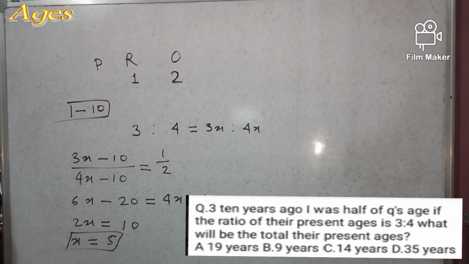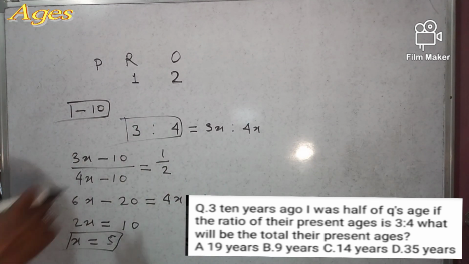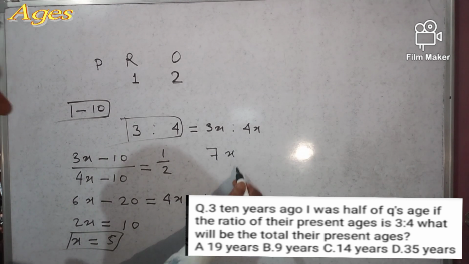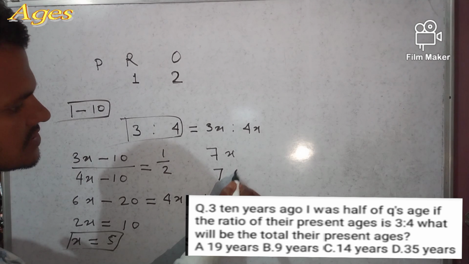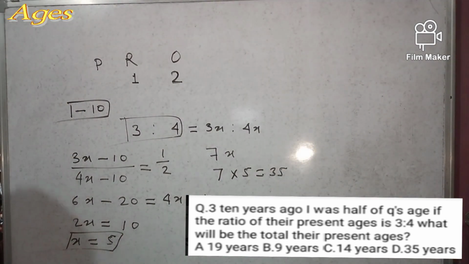Our target is to find the sum of their ages. So the present sum of their ages is 3 plus 4, 7x, right? So x is equal to 5, so 7 into 5 is 35.